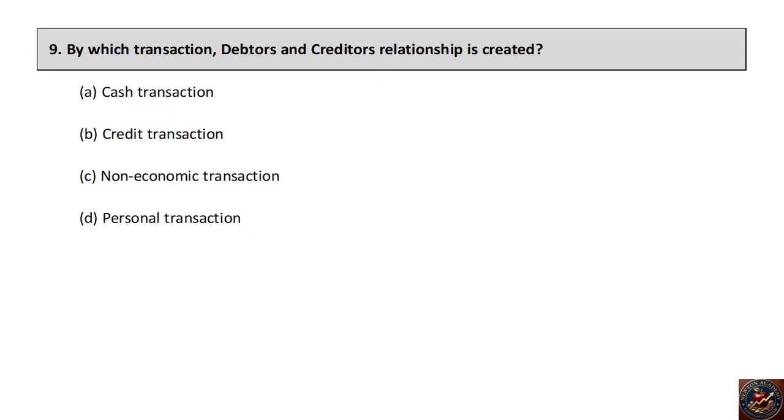By which transaction debtors and creditors relationship is created? Cash transaction, credit transaction, non-economic transaction, personal transaction. The right answer is credit transaction.